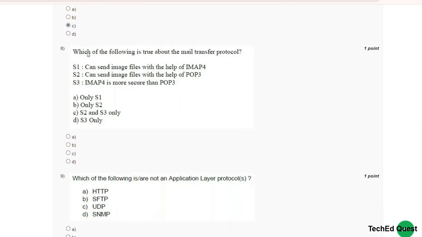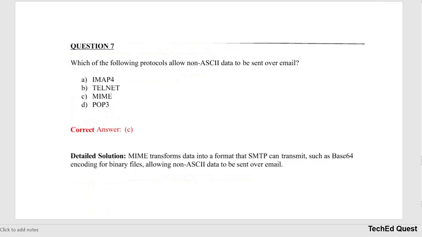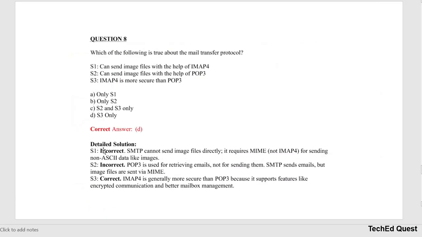Now move to the eighth question. Which of the following is true about the mail transfer protocol? Statement 1, can send image file with the help of IMAP4. This is incorrect because SMTP cannot send image files directly. It requires MIME, not IMAP4, for sending non-ASCII data like images. So statement 1 is false. Statement 2, can send image file with the help of POP3. This is also incorrect because POP3 is used for retrieving mail, not sending it. SMTP sends email, but image files are sent by MIME.